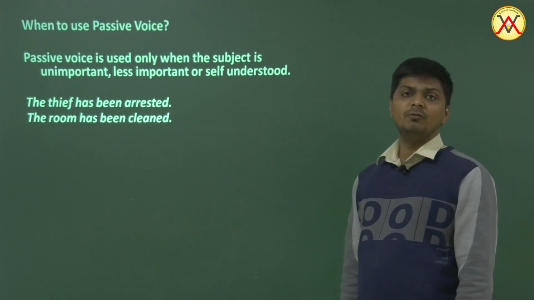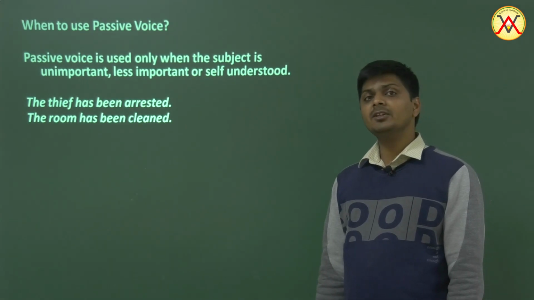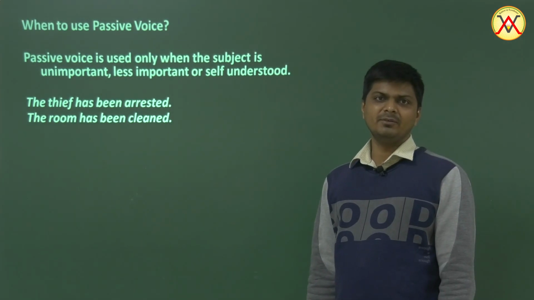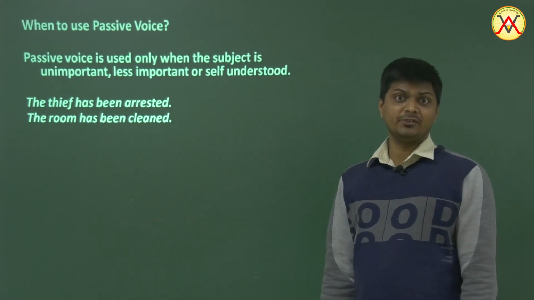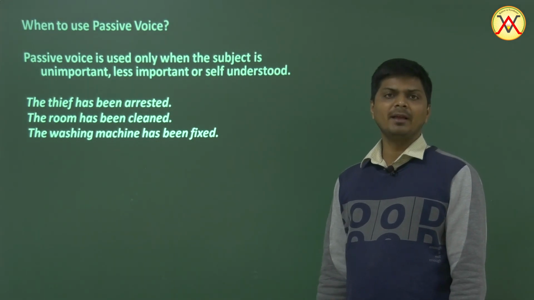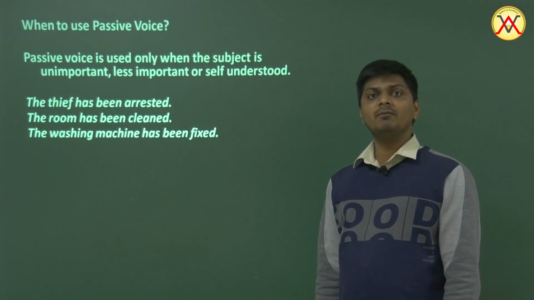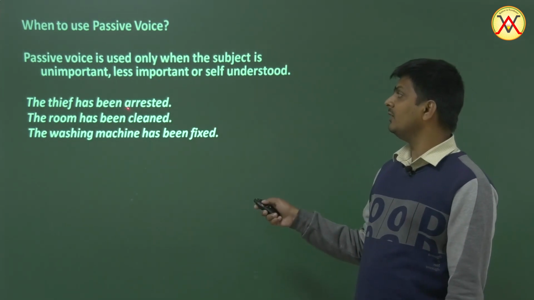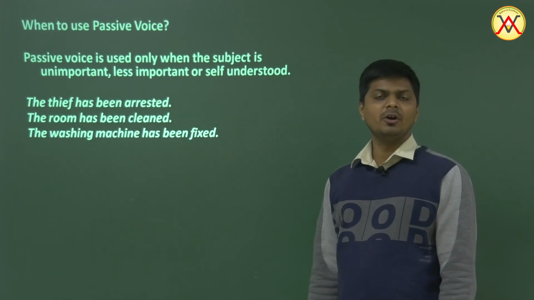The room has been cleaned. Well, we don't want to mention the peon. It's obvious. It's self-understood who cleans the room. So the room has been cleaned. The subject is not important enough. The subject is not required here. It is self-understood. It is obvious. The washing machine has been fixed. Who does it? Well, the mechanic, the engineer does it. So it's been fixed. The emphasis is on the fixing of the object. The emphasis is on the cleaning of the room. The emphasis is on the arresting of the thief. Who is doing it is not so important, or is self-understood, or is obvious.